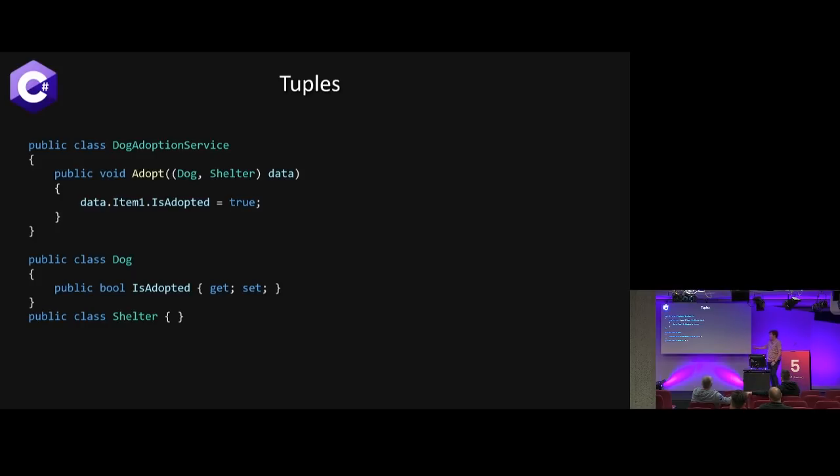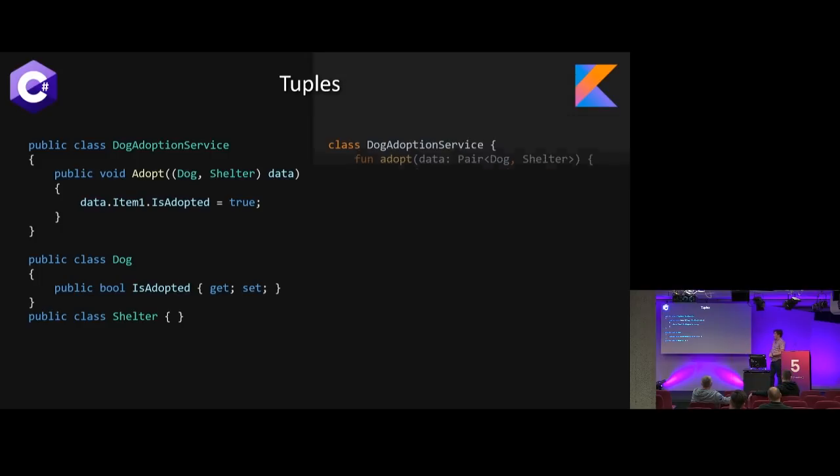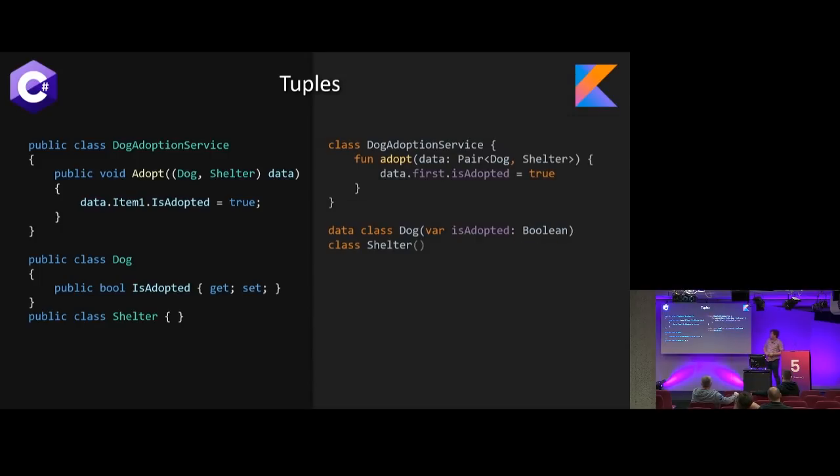So in this case, we have this dog and shelter as a type, but those are also 2 classes below. And the way that we access each of those different types within that is we can say item 1, and now we know that's the dog, versus saying item 2 or item 3 and stuff like that, but we can also give them explicit names. So I can say dog, and the name of it is pet, and then I can say data.pet rather than item 1. But if we don't, at least they give us something to access it. You can also access it with sort of like the array accessors and stuff like that. Same sort of functionality in Kotlin, displayed a little differently with a little bit of helper tools as well.